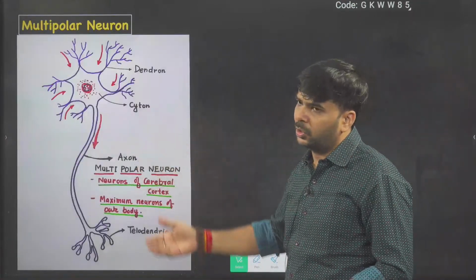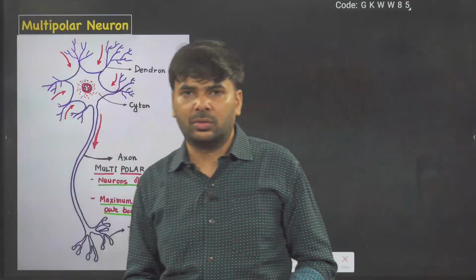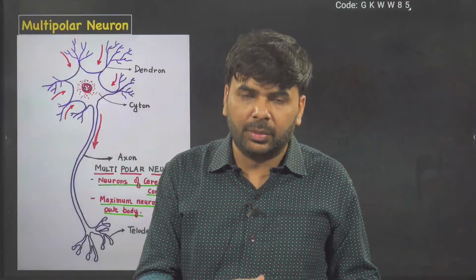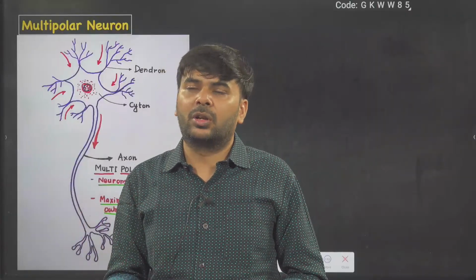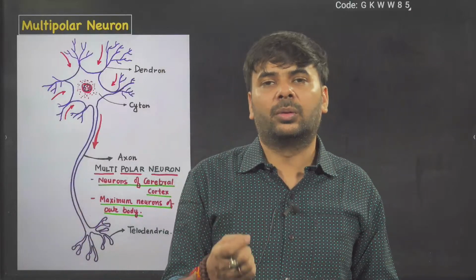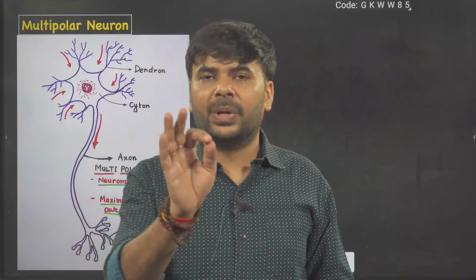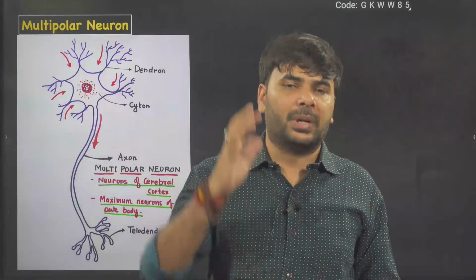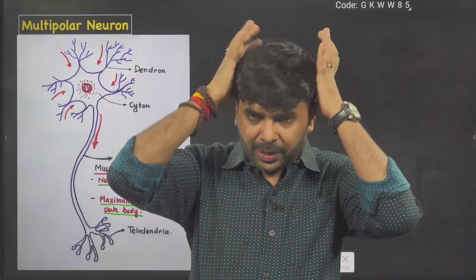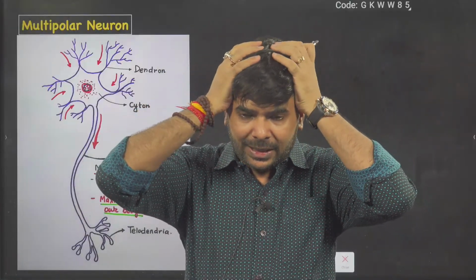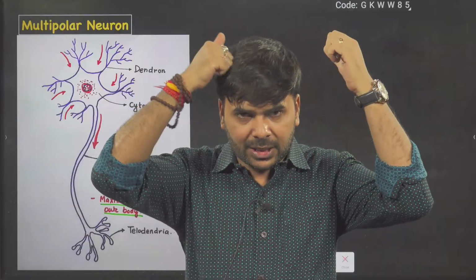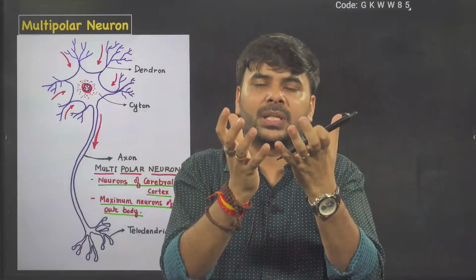Okay, this is multipolar. What neuron we studied now, just in the main detailed diagram, that is multipolar neuron. Multipolar neuron, maximum neurons of your brain, your body are multipolar. Best area to define it, cerebrum, cerebral cortex area. This is the brain. Brain we'll discuss. So lower to this cranium, this is here the brain box, bony area is there. Just below that the brain is present.